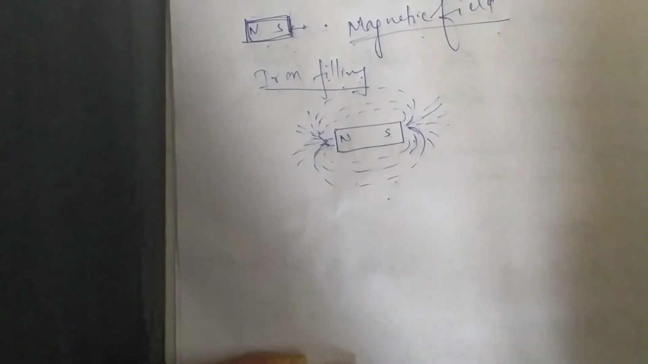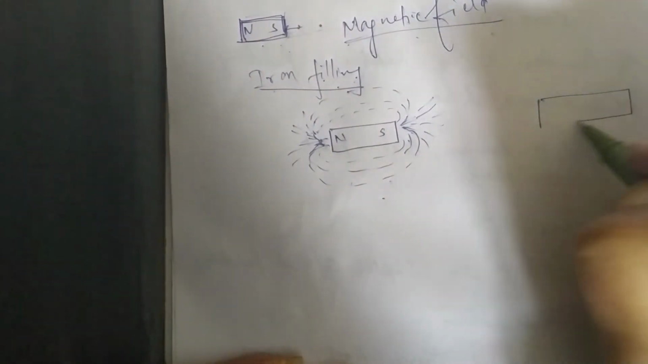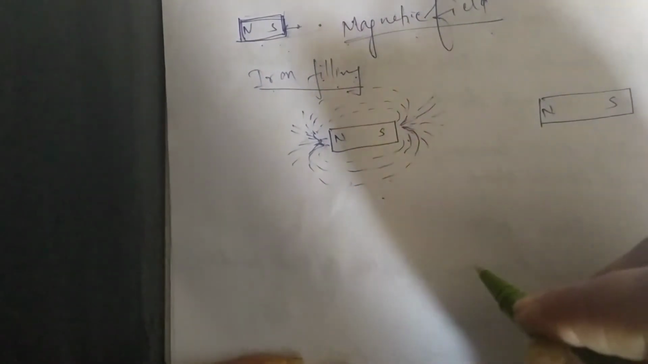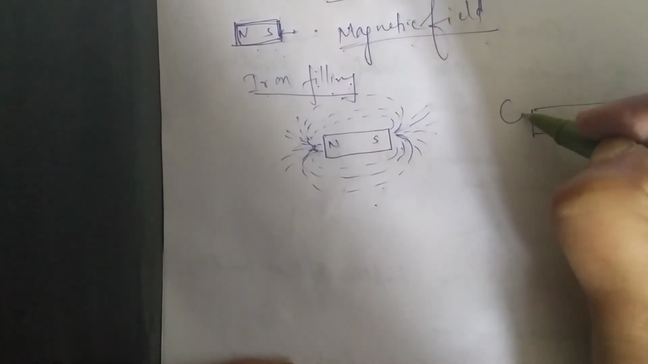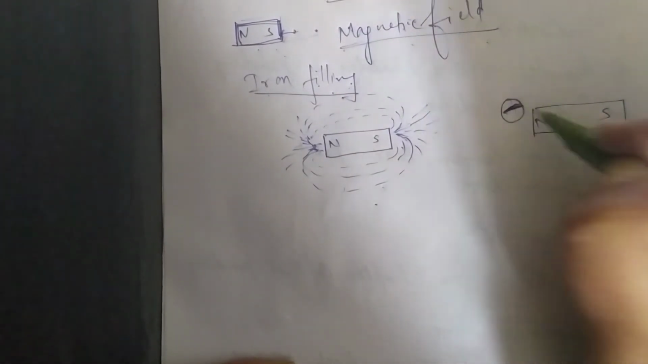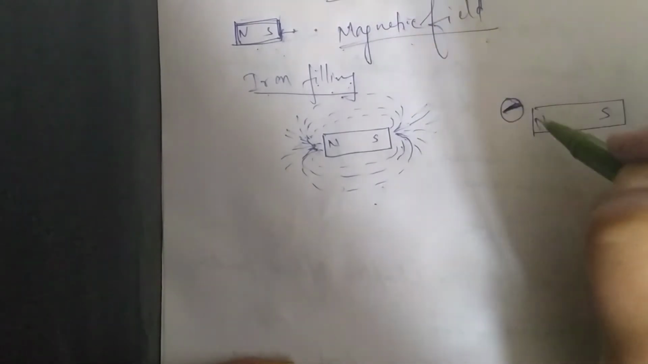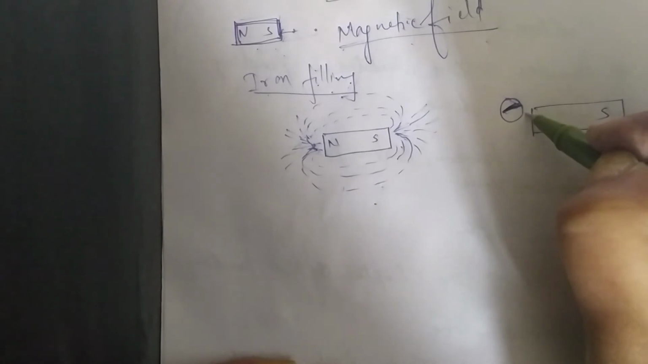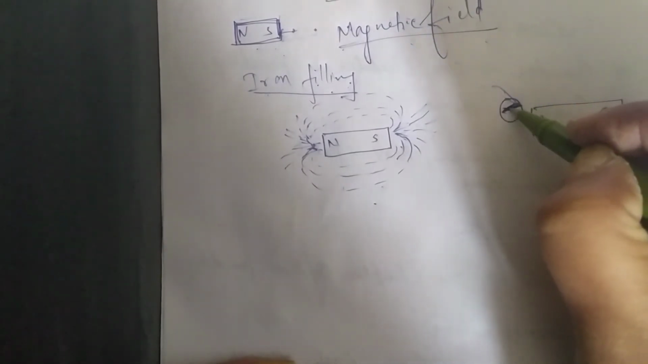So what you will do is take a bar magnet, like this is north, this is south. Then you will place a compass over here. This compass has a north and south. The north of the compass will be repelled by the north of the magnet, so it will point in a certain direction. Wherever it points, you will mark a dot here.